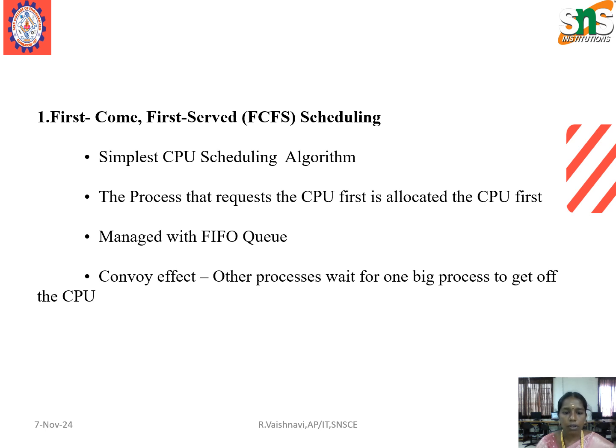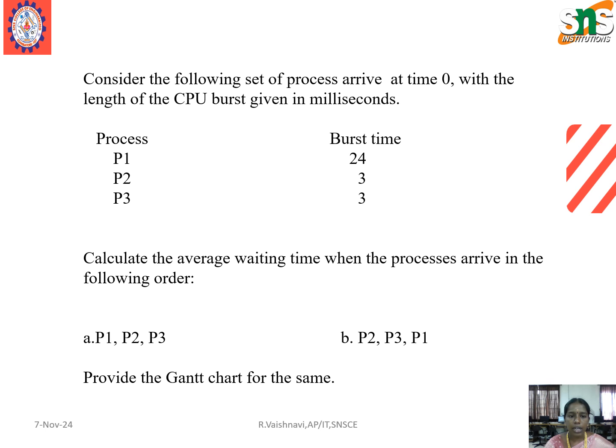Next one is convoy effect. Here we define that other processes wait for one big process to get off the CPU. Next, here we have an example for the first come first serve scheduling algorithm.